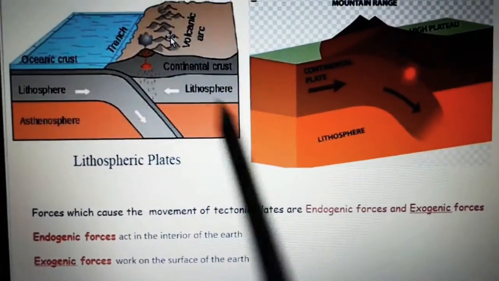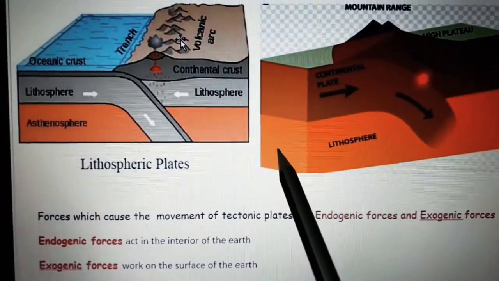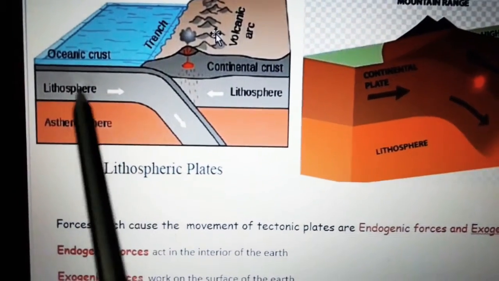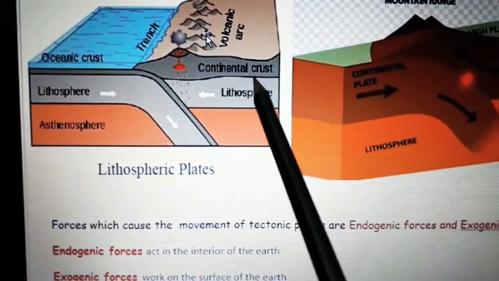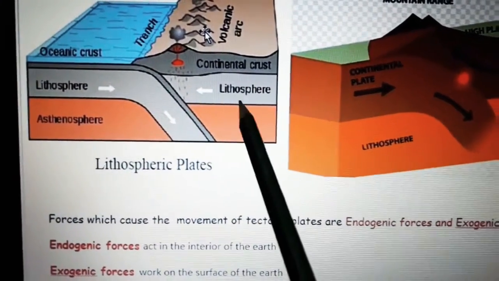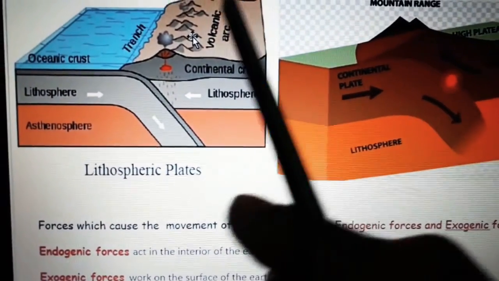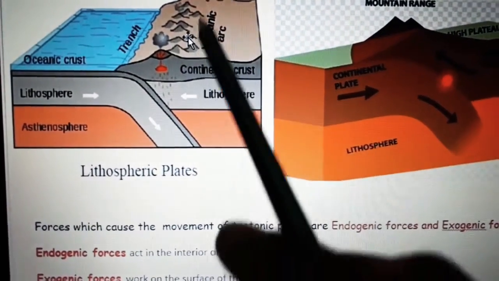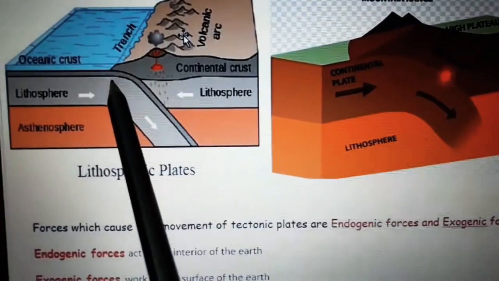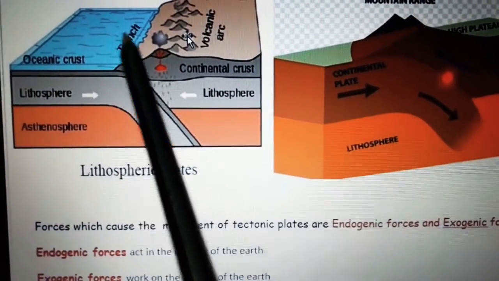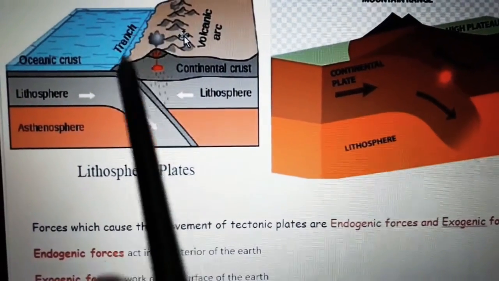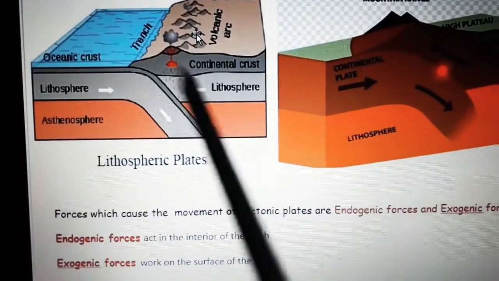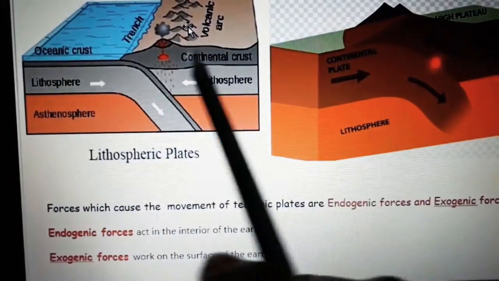In this diagram we can get a clear idea about the plate collisions. First, see, this is the oceanic plate and this is the continental plate. When these two collide, volcanic mountains will originate. See, these are the volcanic mountains, and between the two plates a thrust originates, right? So this is the oceanic plate and continental plate collision.